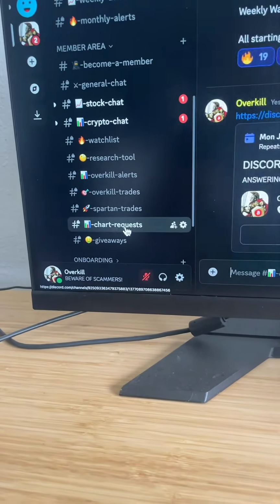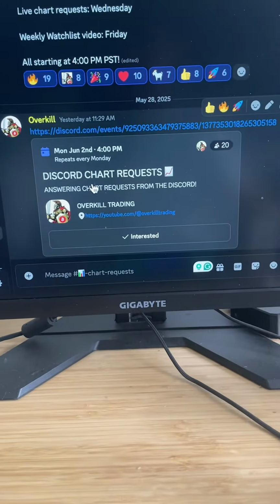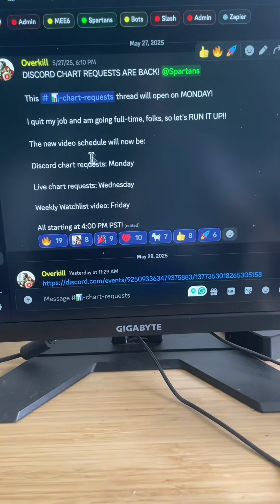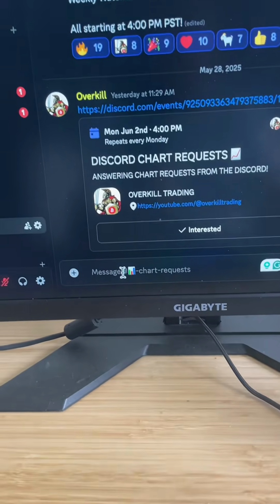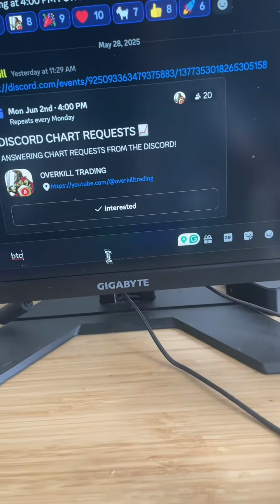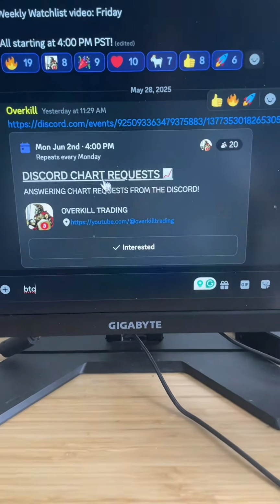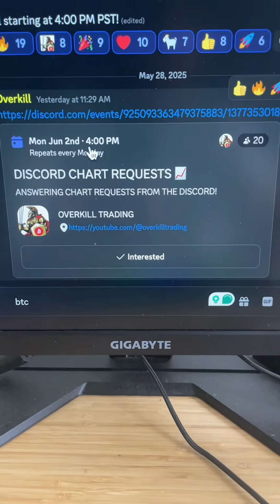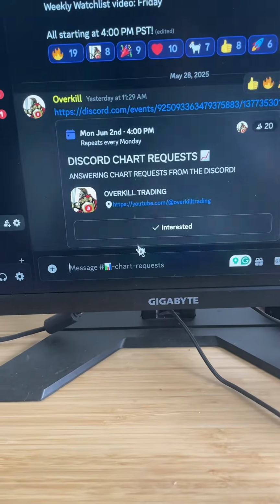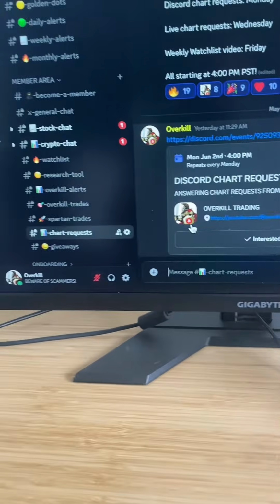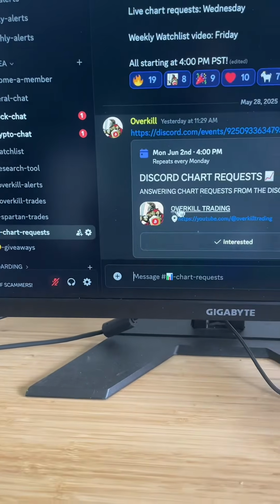Then you have the chart request section here. I just added this back in, but every Monday, we go through this thread. You can drop your chart request down here, and I cover them live on Monday's stream. You can see Monday coming up there at 4 p.m. We will be taking those from the chat. There isn't any right now because the chat thread is closed. I open that on Sunday, so you'll be able to get all your charts covered in that section.